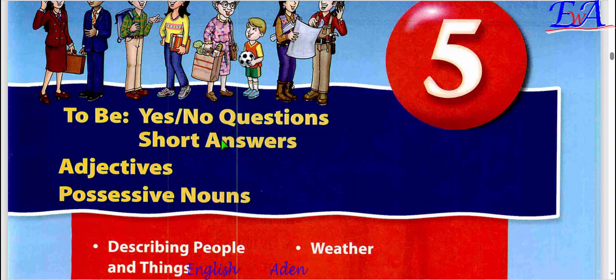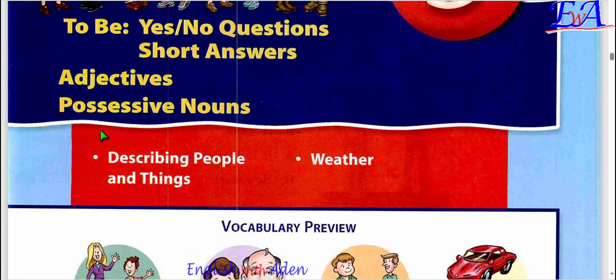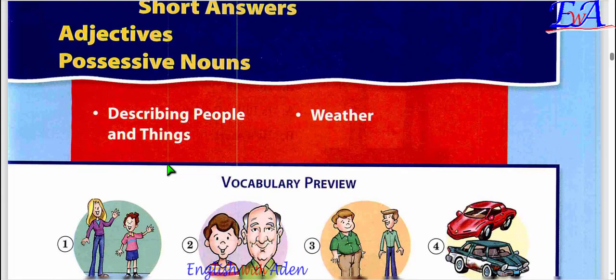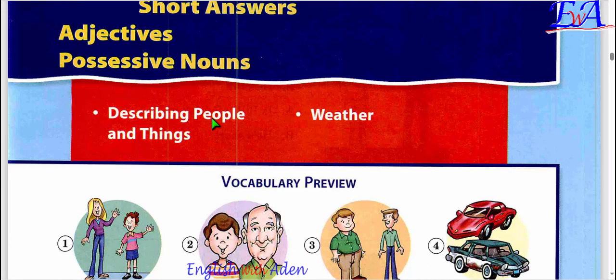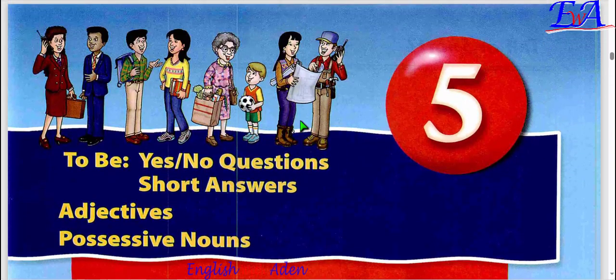There are some new things in here that you're going to learn. And then adjectives, and then possessive nouns. You're going to learn how to use possessive nouns, and how to describe people and things. And then we're going to talk about weather. Is it sunny? Is it rainy? Is it cloudy? And things like that.